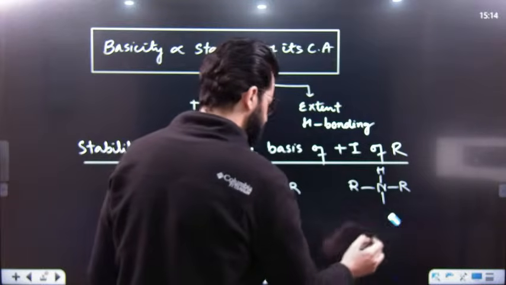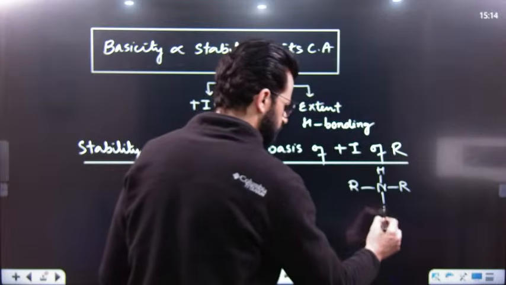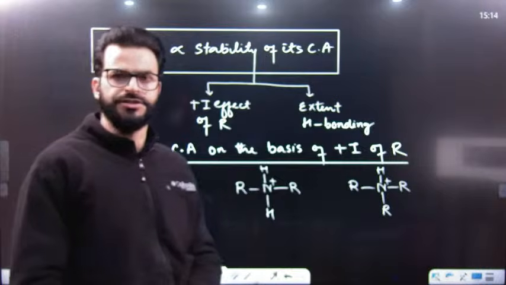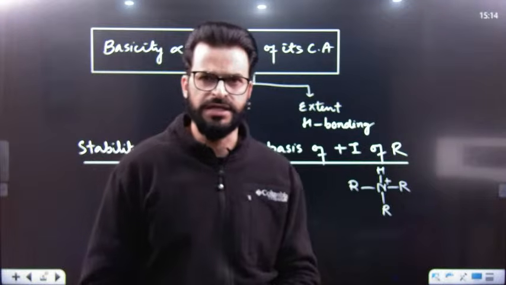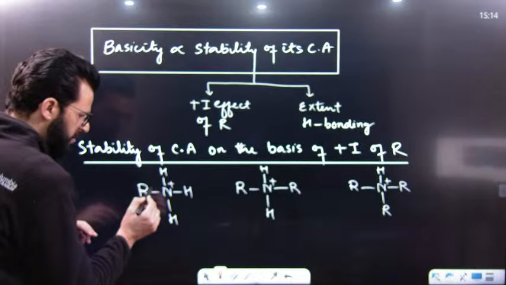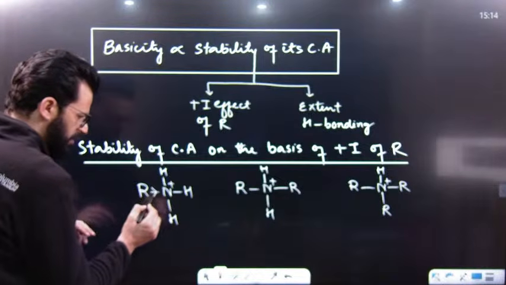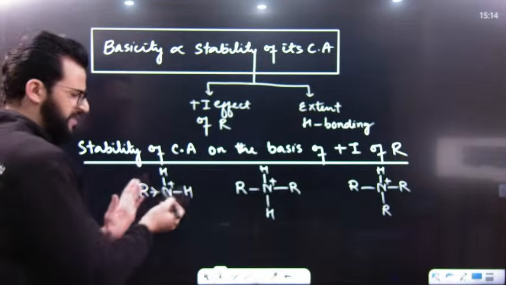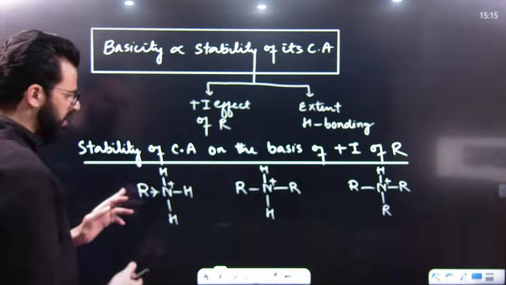Have a look. All these conjugate acids are positively charged. When they are positively charged, that means if alkyl group is attached to this positively charged nitrogen, it will donate its electron, or nitrogen positive will attract its electron towards itself.